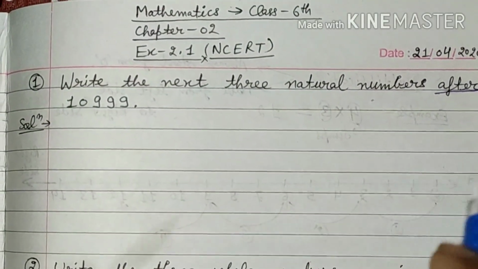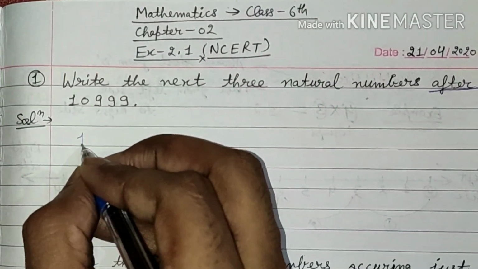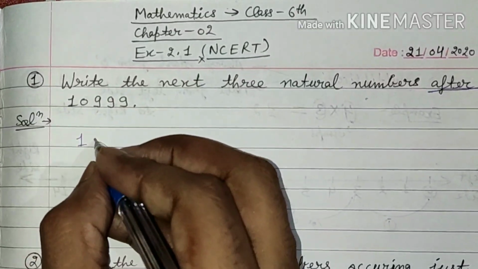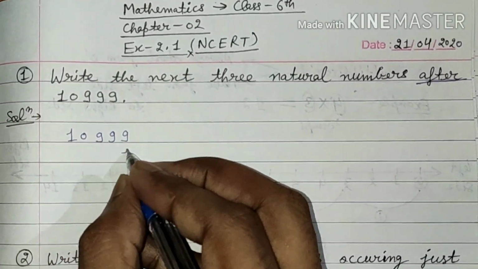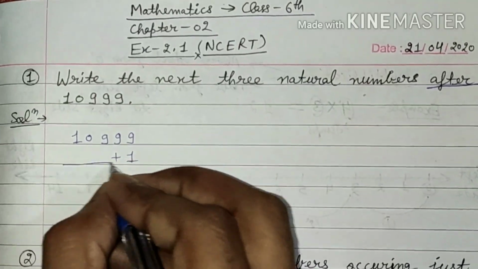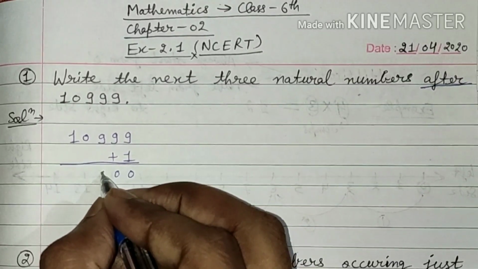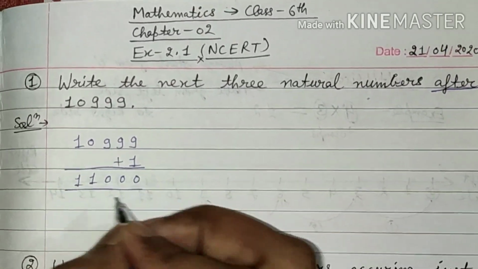10,999 is given. So when we add 1 to this number, we will have to find three consecutive numbers. 10,999 plus 1 is 11,000, our first number.